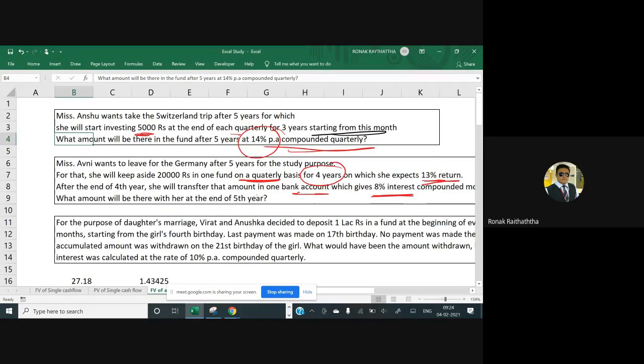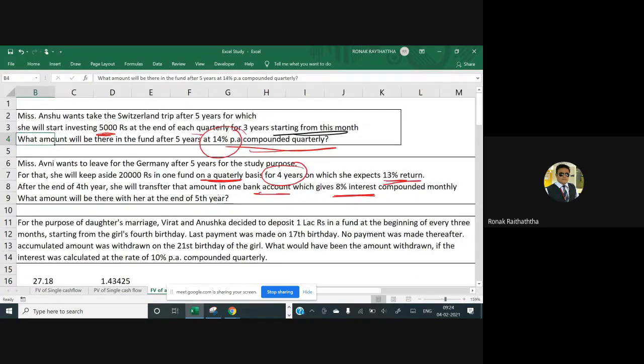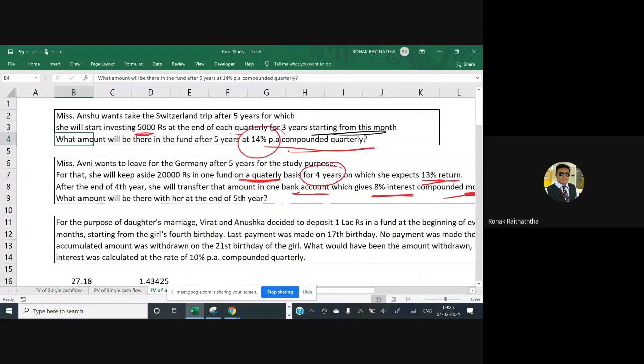Though there is a spelling mistake over there, I'm sorry, I'm not a communication faculty, so I should not be ashamed of it. But after the end of the fourth year, that money will remain in one account, and on that she will get the compounded interest at 8% compounded monthly. So the compounding frequency for the annuity as well as for the single transaction period after the end of the annuity would be different. That needs to be taken care of. Let's see what amount will be with her after the end of the fifth year.